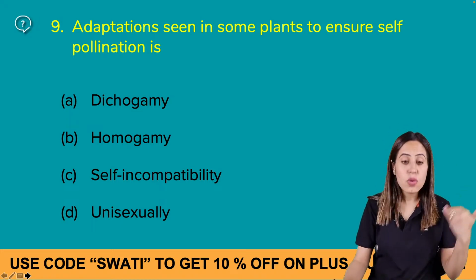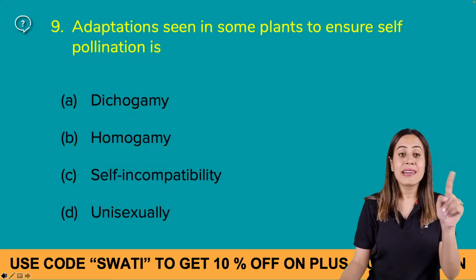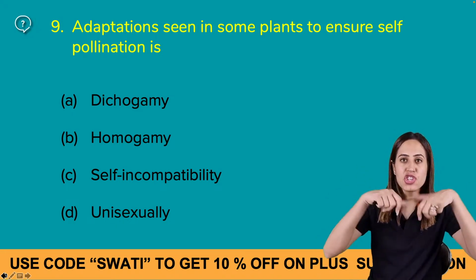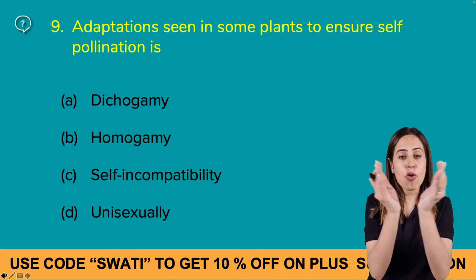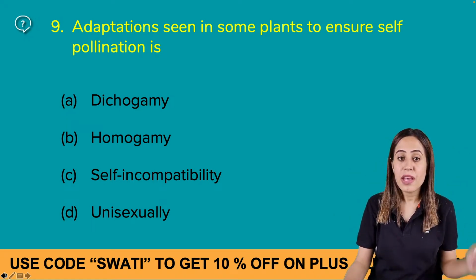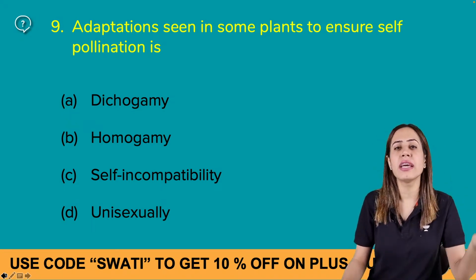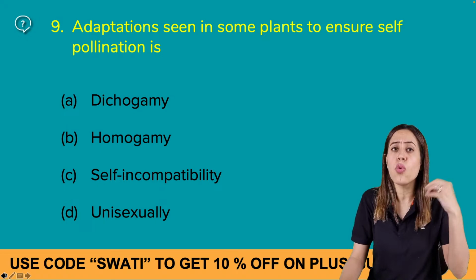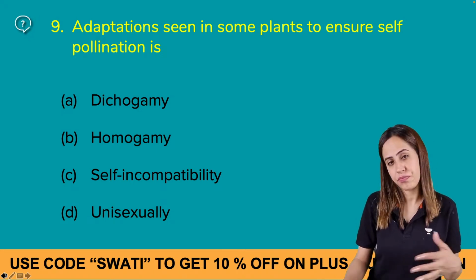self-pollination is, you have to analyze all the options. Yes, please do it. Dichogamy. What is dichogamy? Different time of maturity of male and female sex organs. What about homogamy? Homogamy means same time of maturity, right? Self incompatibility means the plant does not let its own pollen grain germinate. It doesn't want its own pollen grain to germinate, right? The stigma, the female, is rejecting its own pollen. That is self incompatibility. And unisexuality, flowers are unisexual.